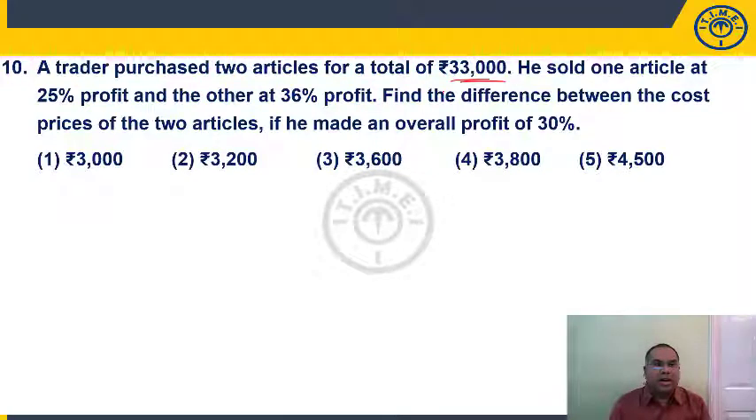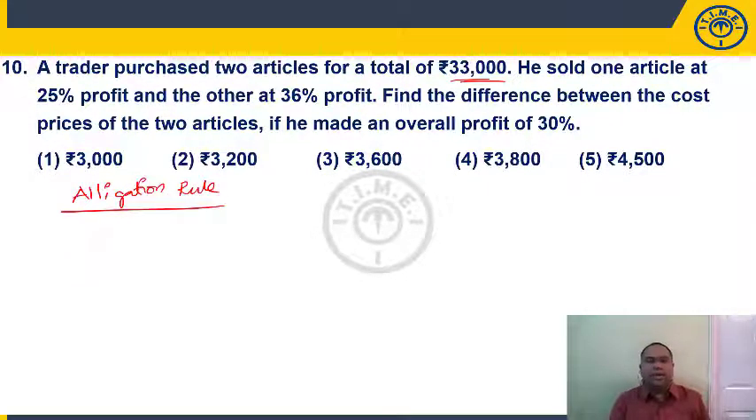He sold one article at 25% profit, okay, and another article at 36% profit. Find the difference between cost prices of 2 articles if he made an overall profit of 30%. He has made an overall profit of 30%, right? Now, we can directly solve this using alligation rule. Overall profit means average profit.